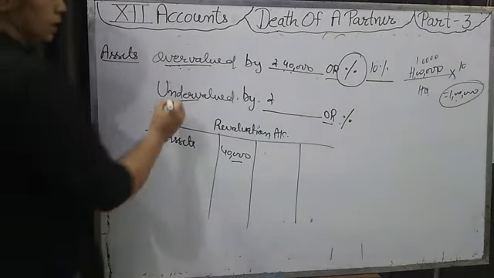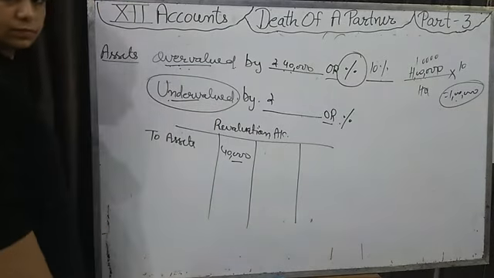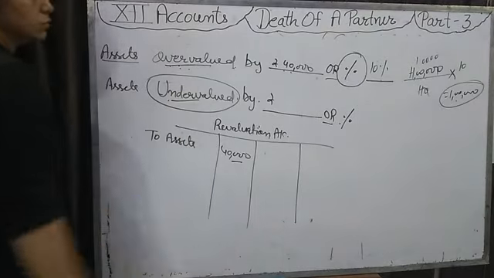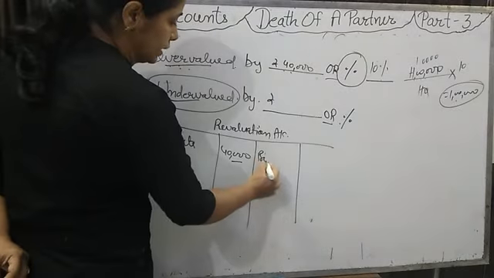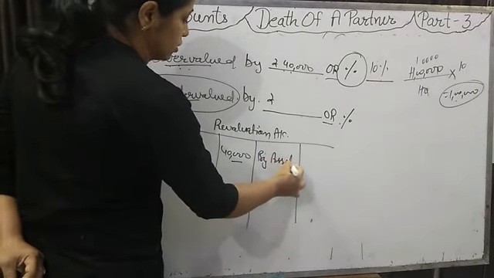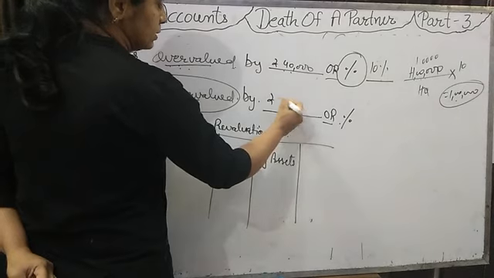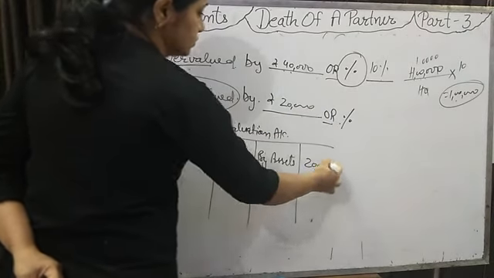Fine. Now if undervalue is given, if any asset is undervalued, meaning written less, then we will increase the value of that asset. Then profit will be there, and we will write it on the credit side. For example, if any money is given, we will write here 20,000.